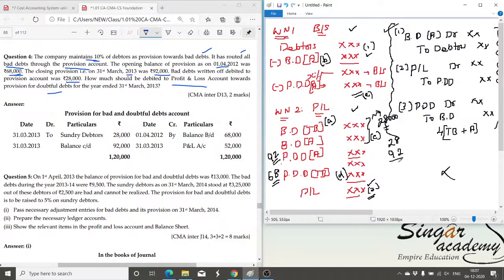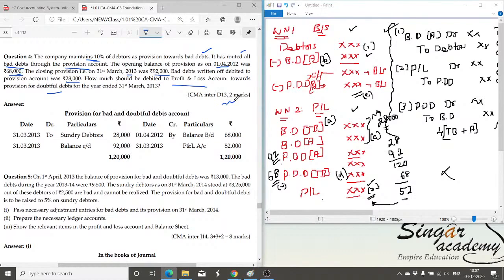Sum these two, this will be 120, and then the PDD already available, 68, should be subtracted. So I am subtracting the 68. So the balance being 52 is the amount debited to the P&L account. Very simple. Is it clear?